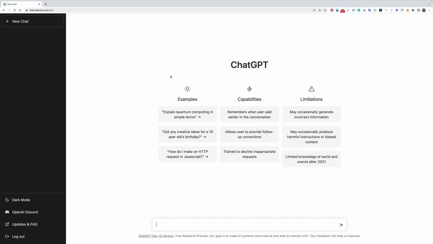So in this video, we'll be having a quick look at ChatGPT. For those of you who do not know what ChatGPT is, it is basically an AI based chatbot and it is developed by OpenAI.